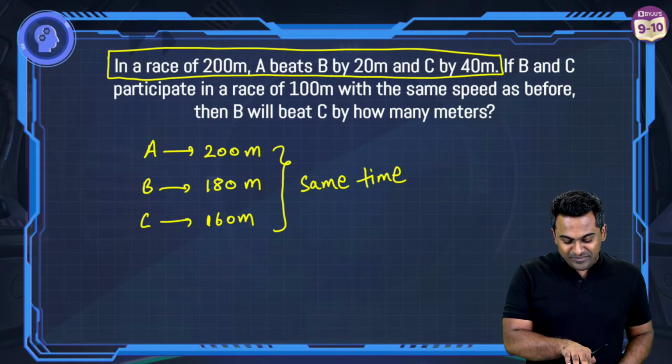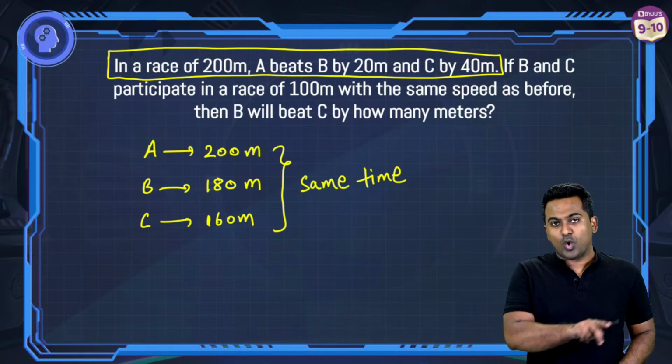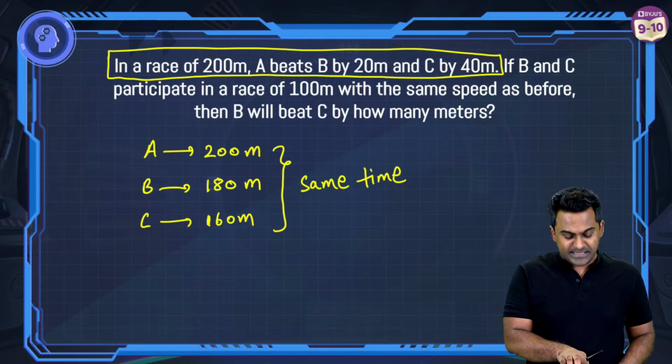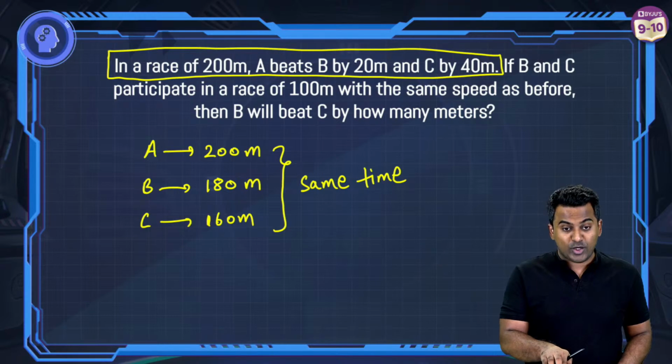In a race of 200 meters, A beats B by 20 meters, which means if A covered the whole race of 200 meters, B had covered 180 meters. That is how A beats B by 20 meters, because 200 minus 180 is 20. And in that same time, C would have covered 160 meters, because 200 minus 160 is going to be 40. You got this step. Yes, and all of this is going to happen in the same time.